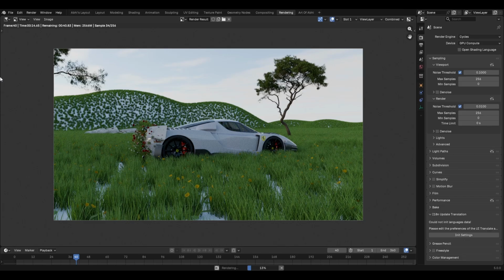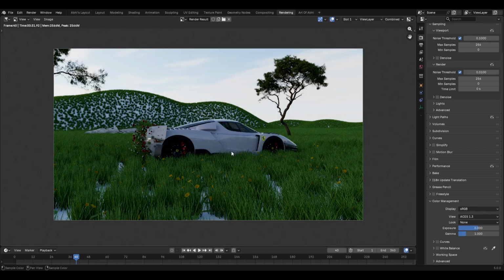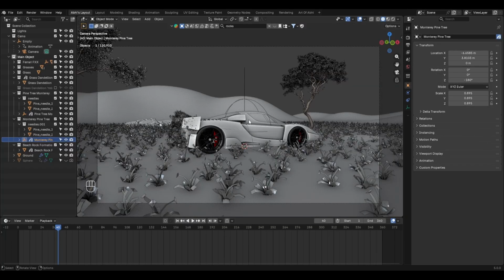As you can see from the render, there are still quite a few things that we need to fix to make the scene look better. So first, go to the Render Properties tab, scroll down and open the color management. Set the view to AgX and look to none. Then I noticed that I might have forgotten to add ground texture to the ground plane. So let's go back to the viewport.